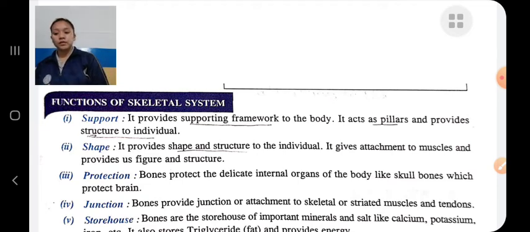Movement. Skeletal muscles are attached to the bones to give external visible movement of the body. Ossification means bones are capable of self-repair whenever they are damaged, thus helping in growth patterns. These are some functions of the skeletal system.